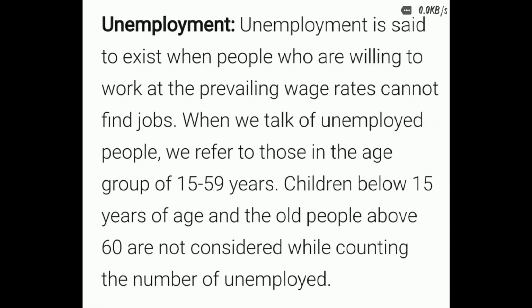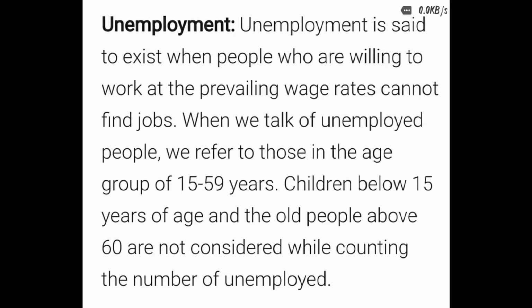Our next topic is unemployment. Unemployment is also a very important topic. Unemployment is said to exist where people who are willing to work at the prevailing wage rate cannot find jobs. When we talk of unemployed people, we refer to those in the age group 15 to 59 years. Children below 15 years of age and old people above 60 are not considered while counting the number of unemployed. There are also two types of unemployment.